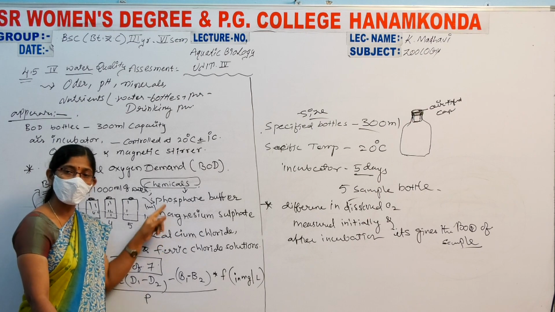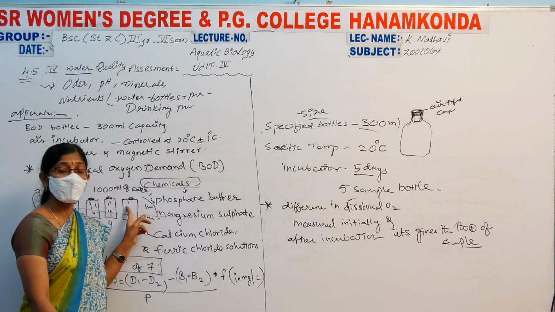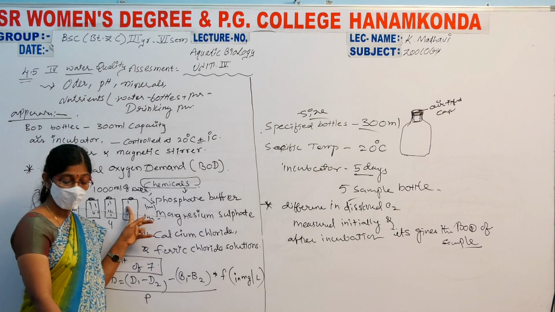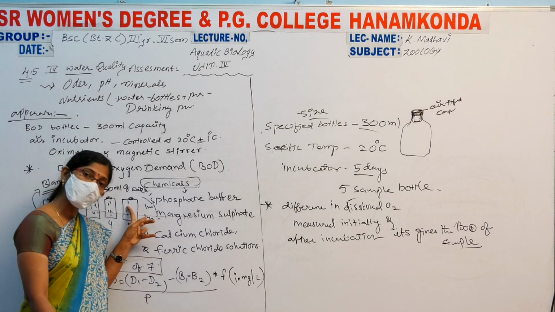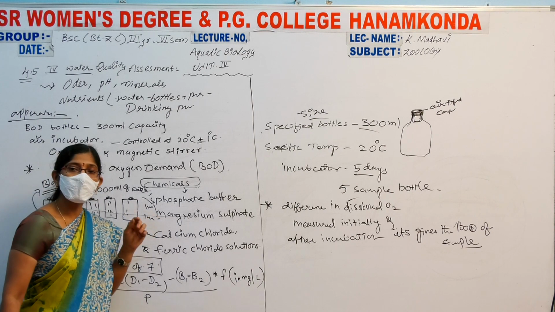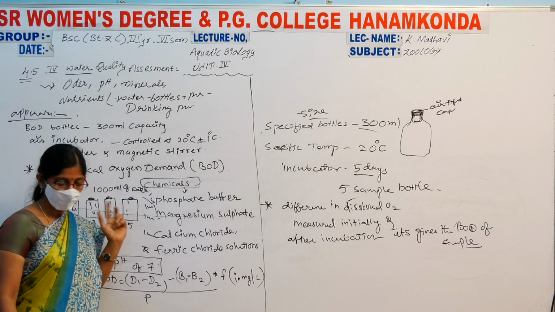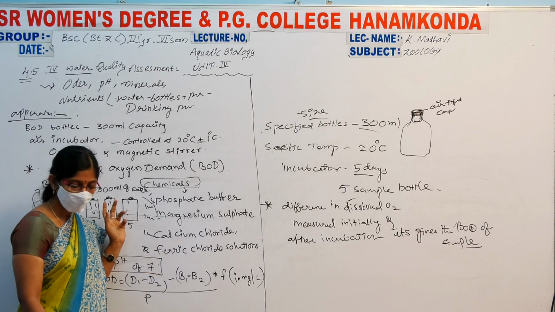All types of chemicals are added to a special type of sized bottle, a 300 ml bottle. Okay, now this water is aerated thoroughly. We take the precaution of aerating it thoroughly. And next, about the procedure.